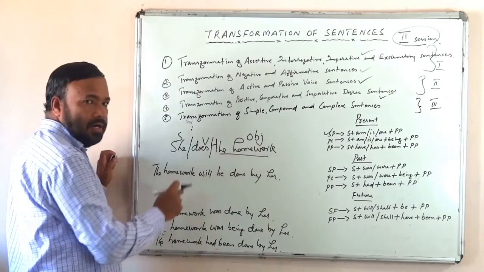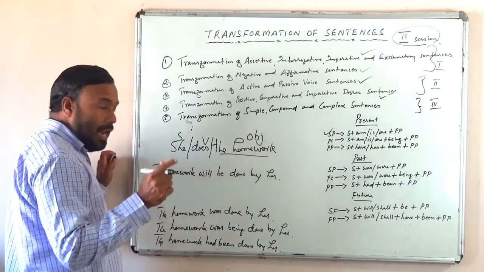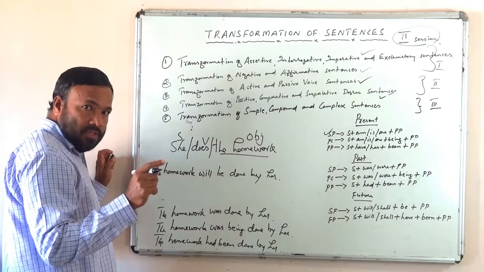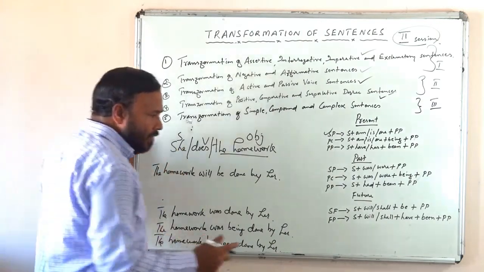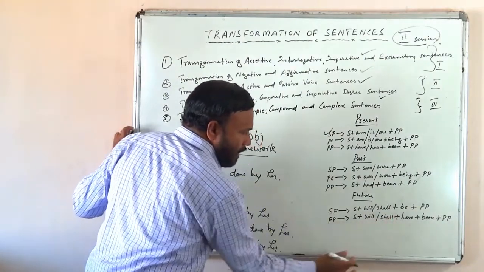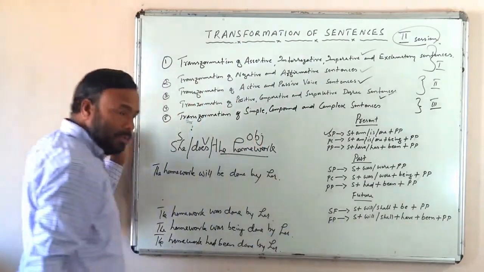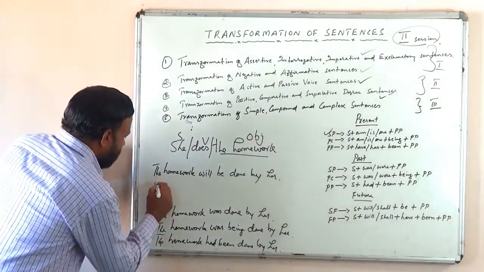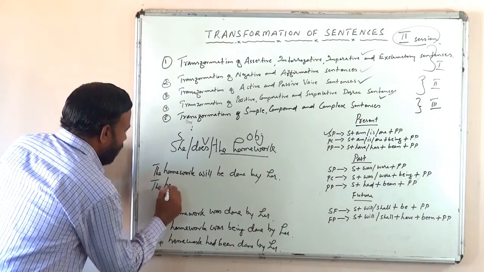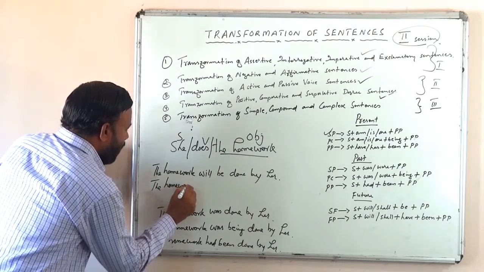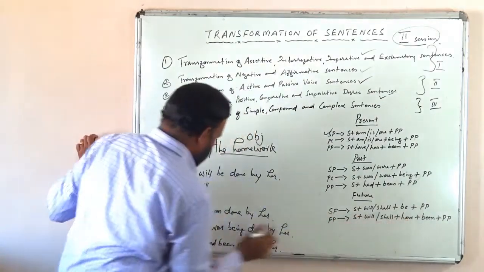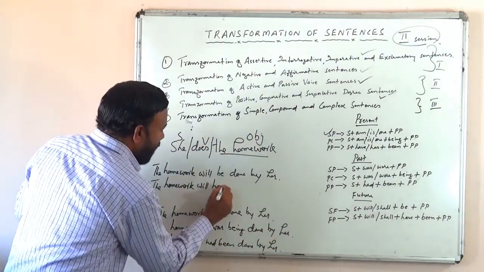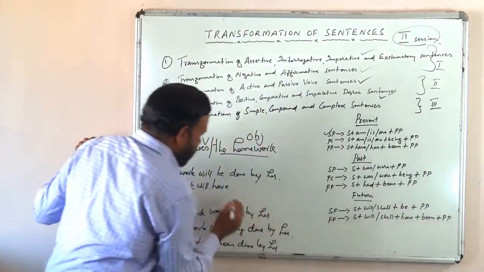She does the homework. She will have done the homework, isn't it? She will have done the homework. Then what will be the passive? This will be the passive. Subject plus will/shall plus have plus been plus past participle. So the future perfect passive will be the homework will have been done.